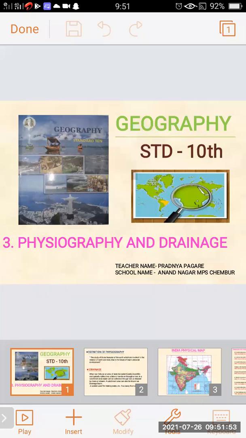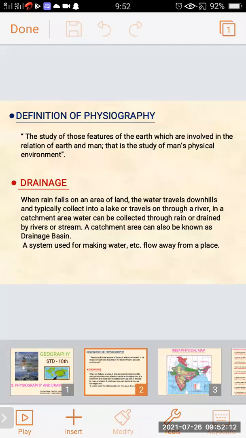Today we will start our new lesson, lesson number 3, physiography and drainage. In this lesson, we will study the physiography and drainage of India and Brazil. Before starting the lesson, we will first see the definition of physiography and the definition of drainage, the two important concepts we are going to study in this lesson for India and Brazil.